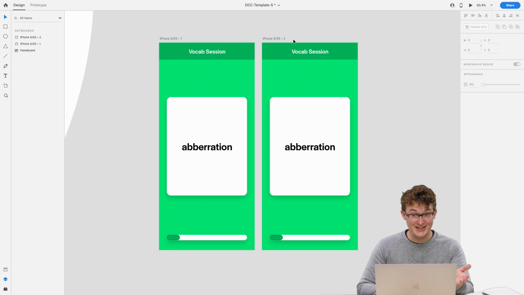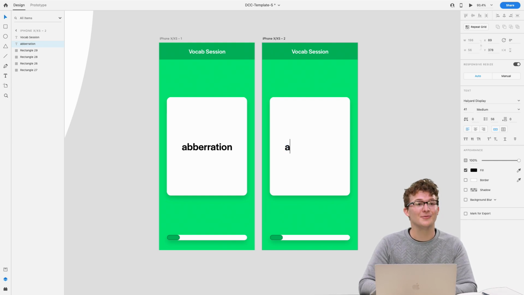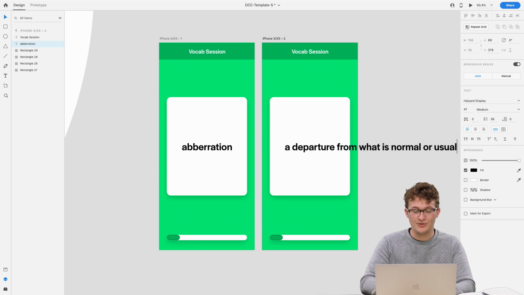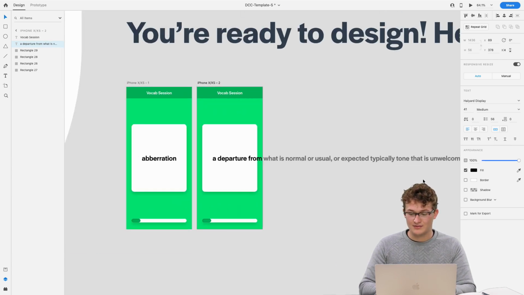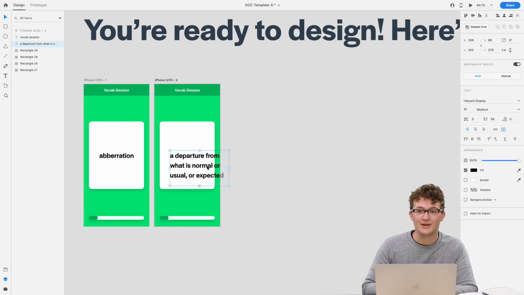If that's your own definition that you made, props. If you got it from Google, that's okay too. But I'm going to use your definition because you were kind enough to include it in the chat there. So a departure from what is normal or usual, or expected, typically one that is unwelcome. Ooh. Did I have any typos? I couldn't actually see. I wasn't looking at what I was typing when I was typing that.